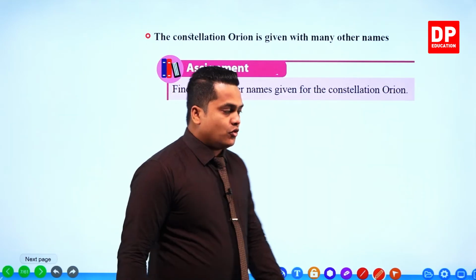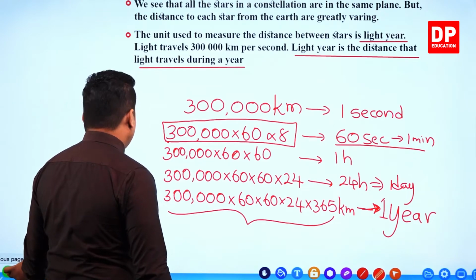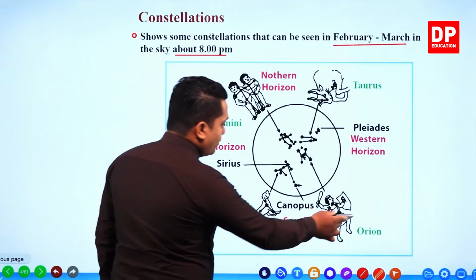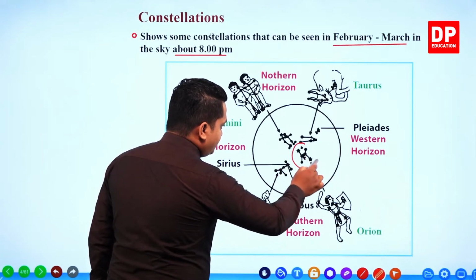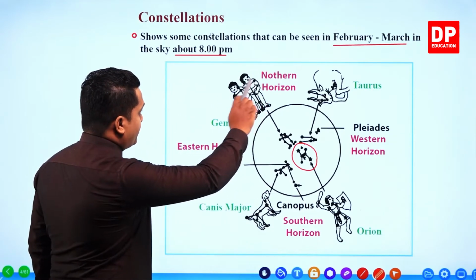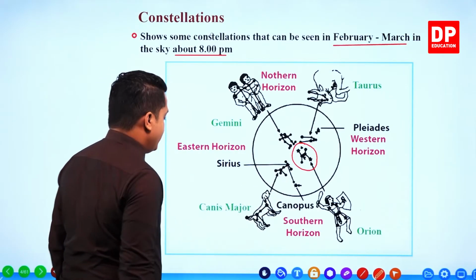Okay, so if you go back to the previous ones, once again, I can show it to you. So here you can observe that Orion constellation. So this is Orion. During the February-March time period, about 8 p.m., you can observe Orion.